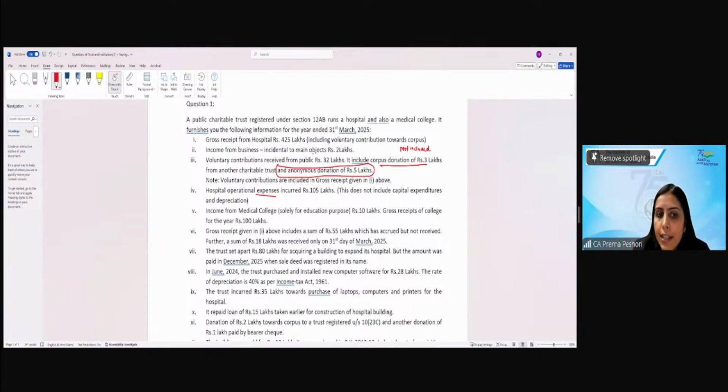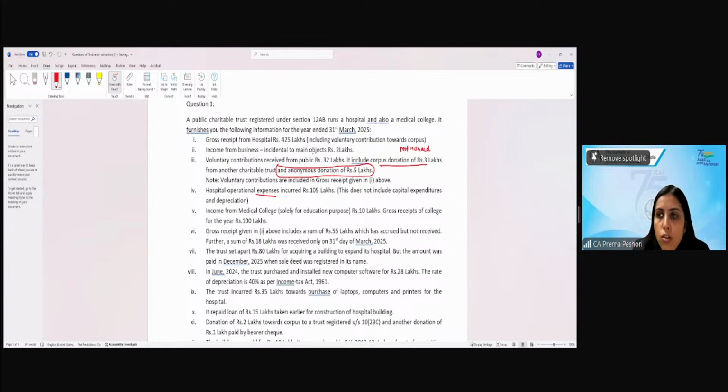Now, in your module there is a judgment which says that when we consider the receipts or the income by way of the property held under the charitable or religious purposes, we talk about the gross receipts and not the net receipts. So this amount can be reduced only after calculating the 15%.